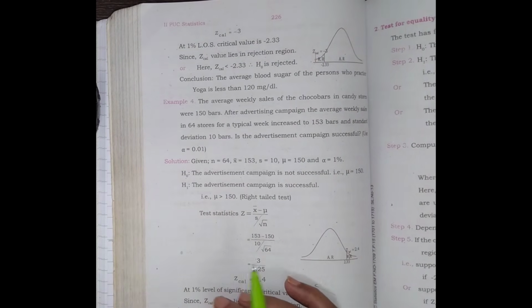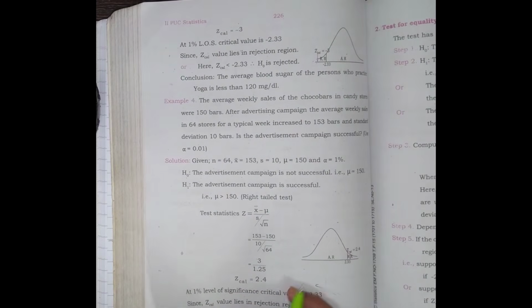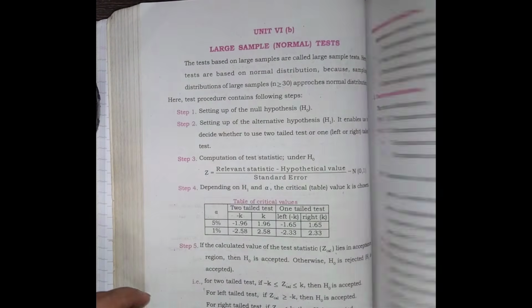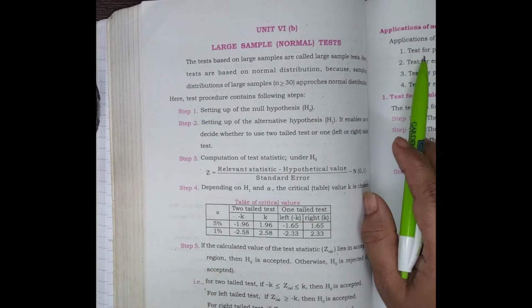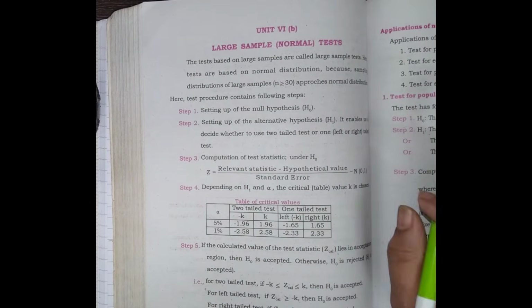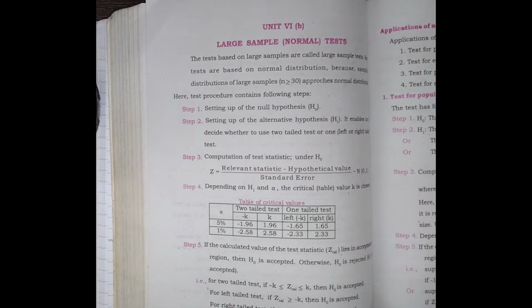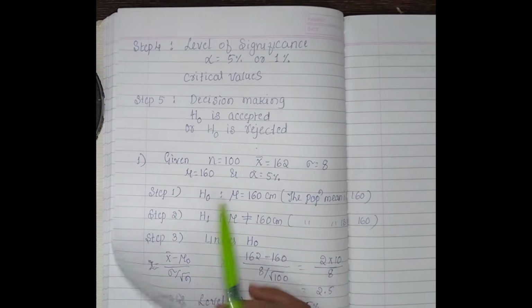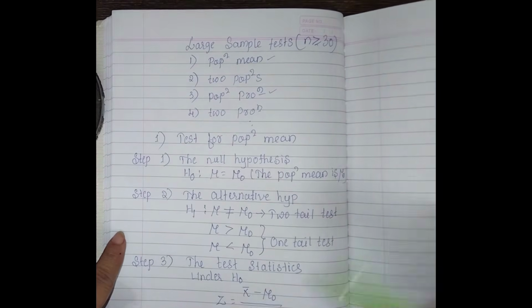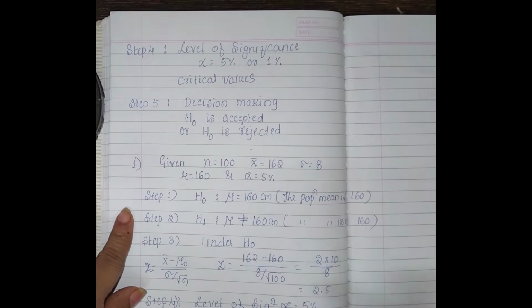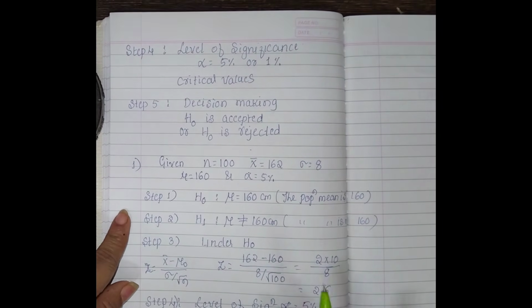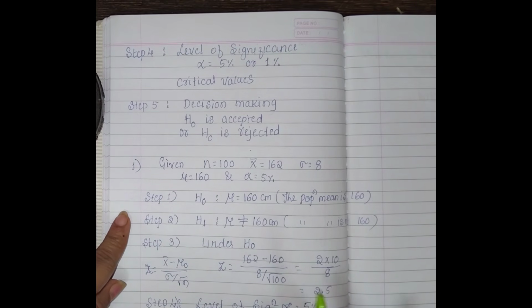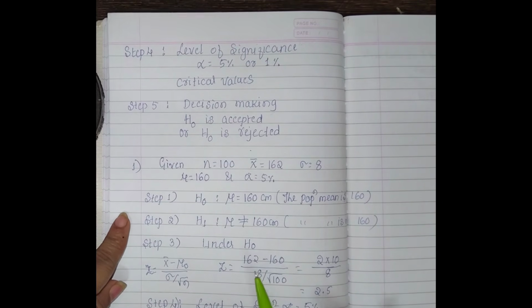Okay, this is a test for a population mean. This one is a test for only a population mean. The first application is finished; the second, third and fourth we will do next. In the second application I will take it in the next video. Go through this first one, test according to this and go on substituting the values. It is very easy and carries marks; you can score 5 marks easily.